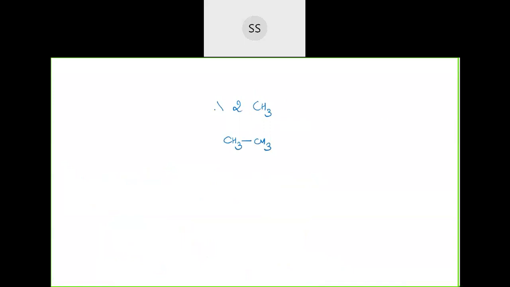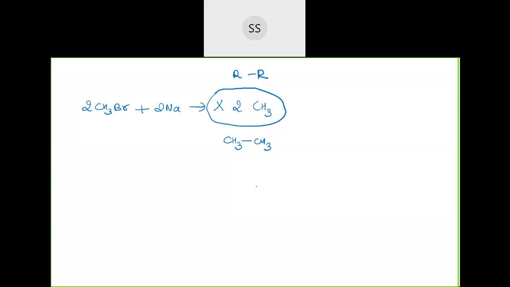So don't write 2 molecules of CH3Br plus 2 molecules of sodium giving 2CH3. This will be wrong. You write CH3 bonded with CH3. So I gave, R bonded with R. Good that you all asked, because sometimes this mistake can happen in the exam. So you write it with the bond. Otherwise, it will remain unsatisfied.